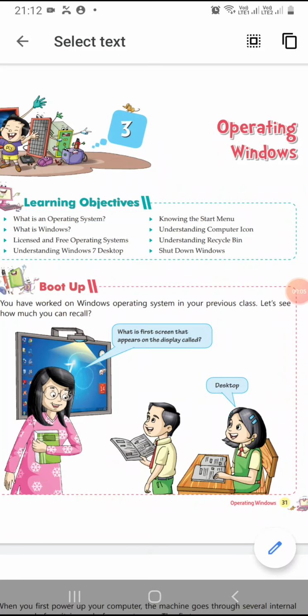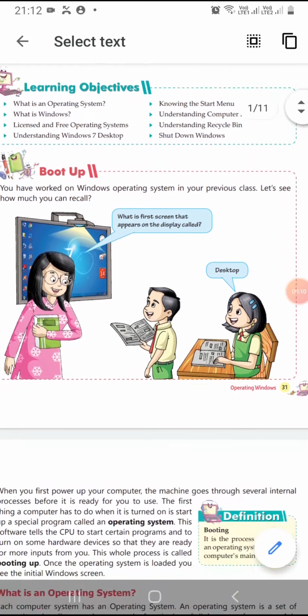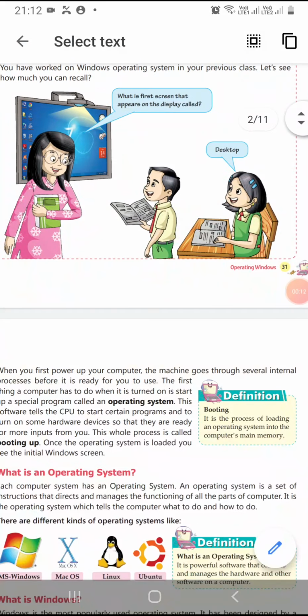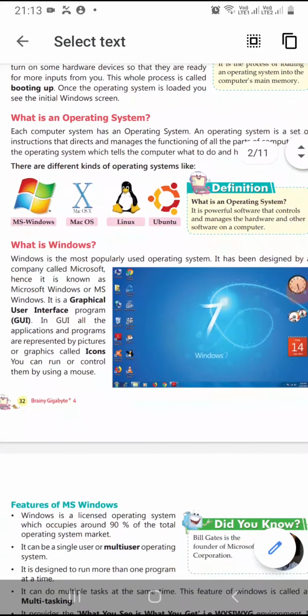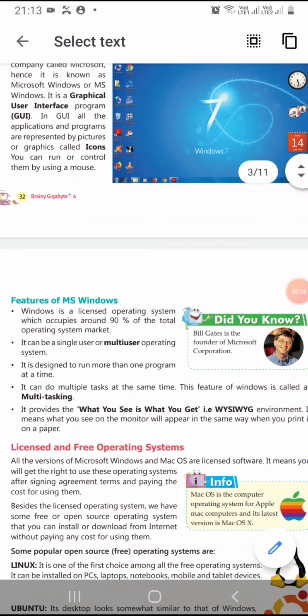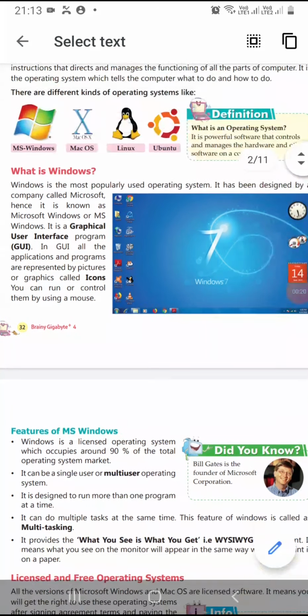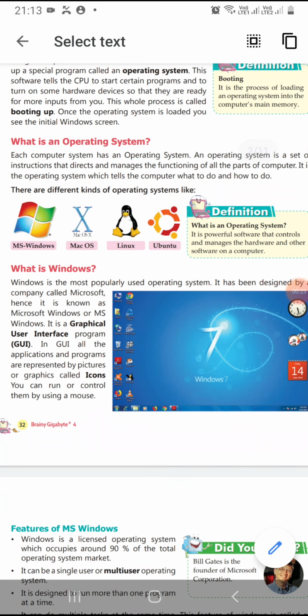Students, today I am going to continue the explanation of chapter 3, Operating Windows. Earlier we have learned about three topics of this chapter. First topic was what is an operating system. Second, categories of an operating system, that are licensed and free operating system. Third topic was different kinds or different types of an operating system like MS Windows, Mac OS, Linux, Ubuntu.